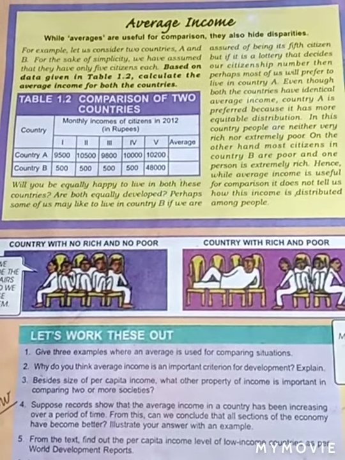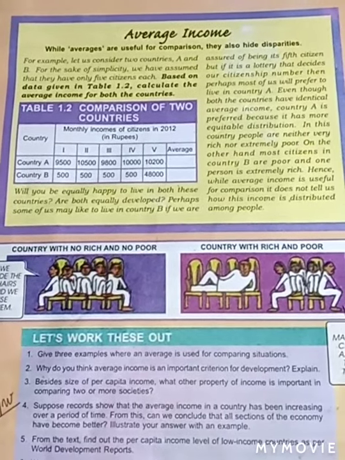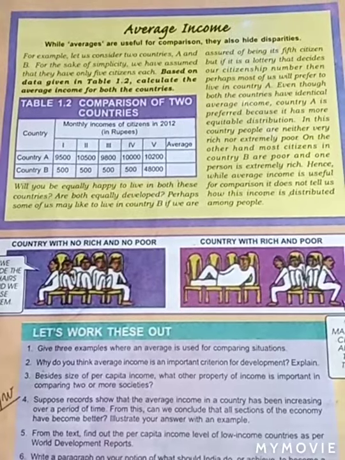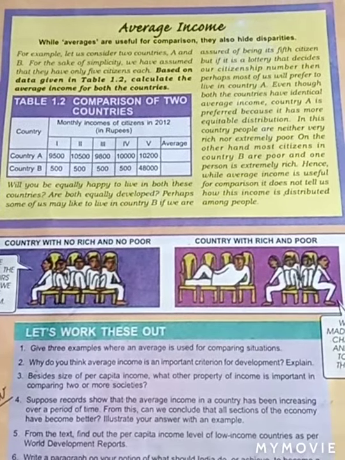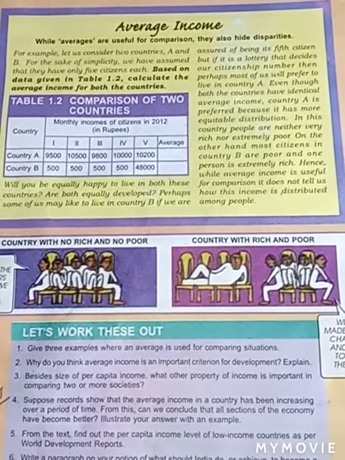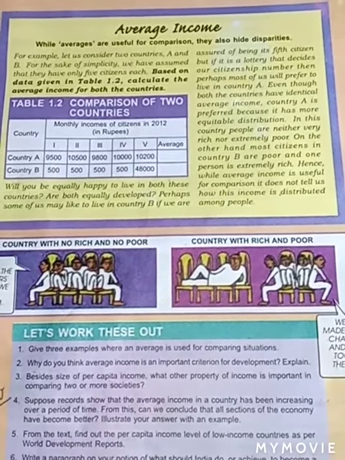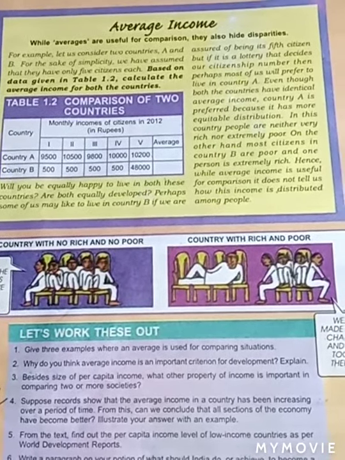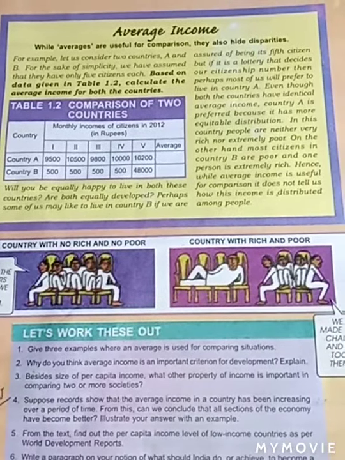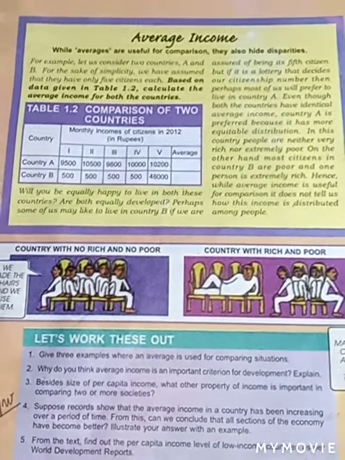Let's start. While averages are useful for comparison, they also hide disparities. So here it is telling that we use average for comparison purposes, but it is not a good way of doing any comparison. Why? Because it hides the disparities, meaning it hides the shortcomings of that country. How? This will be explained to us through this example.